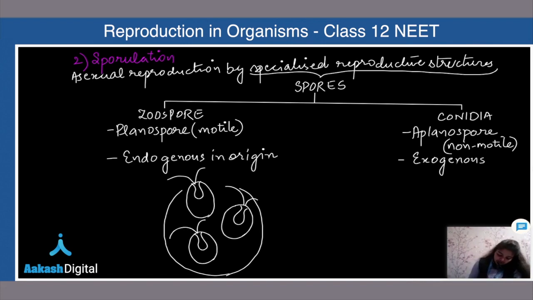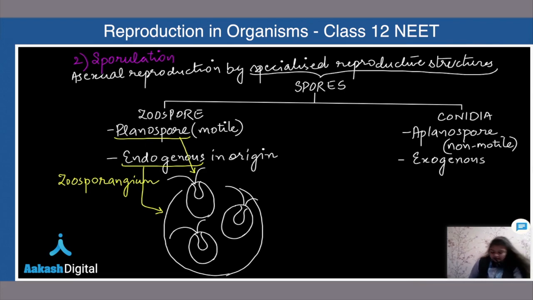Why was I calling it planospore? Due to the presence of flagella, they are planospore. Why am I calling them endogenous? Because they are formed inside a bag. What do we call this bag? This bag will be known as zoosporangium.